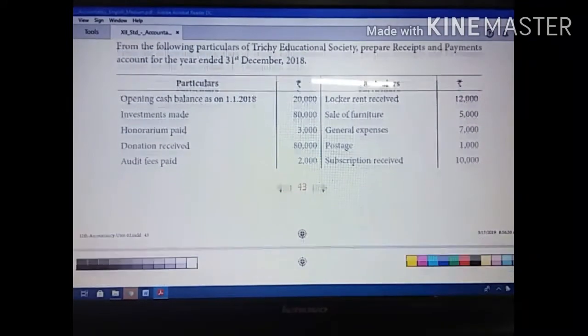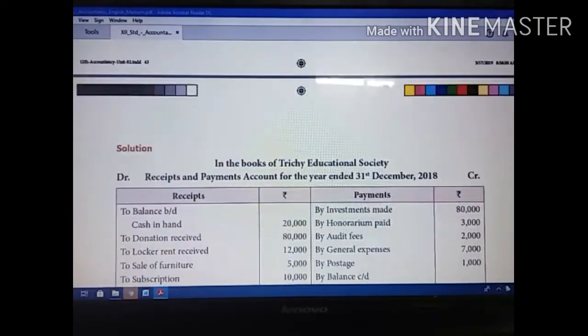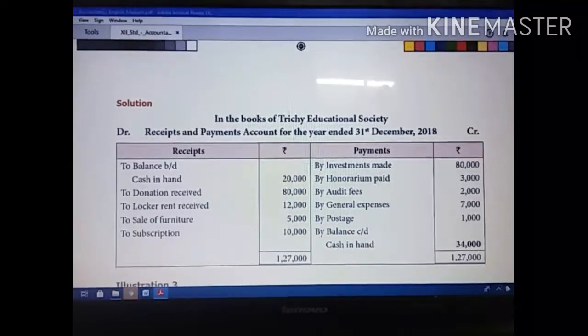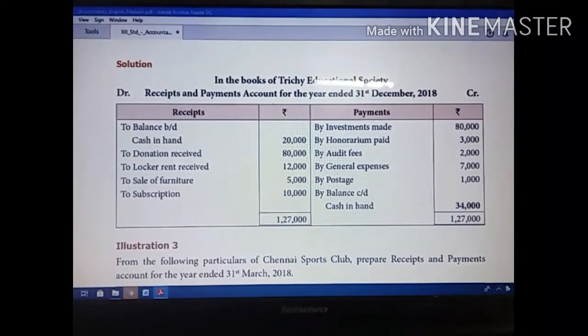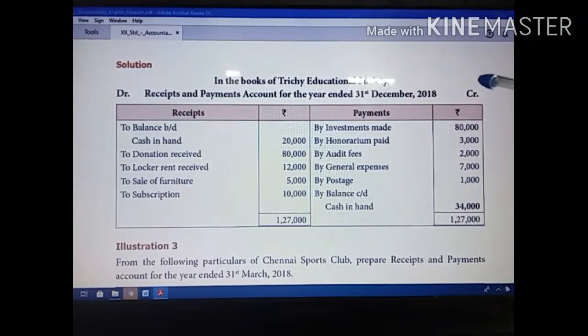Then the solution. As usual, you have to open your ledger account, the double-sided account. In the solution you have to write in the middle: in the books of Trichy Educational Society, receipt and payment account for the year ended 31st December 2018. Write this in the middle of your note. The left hand side is debit and the right hand side is credit. This also you must write.